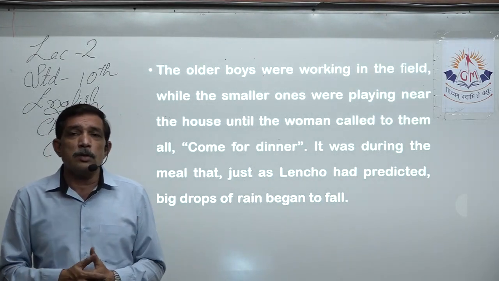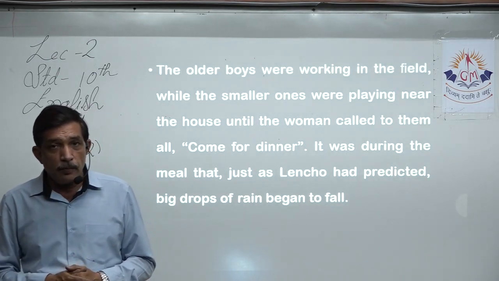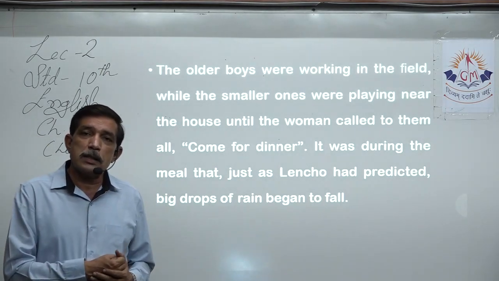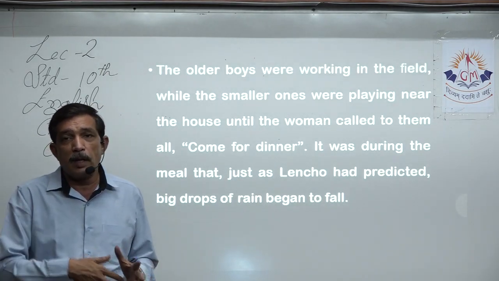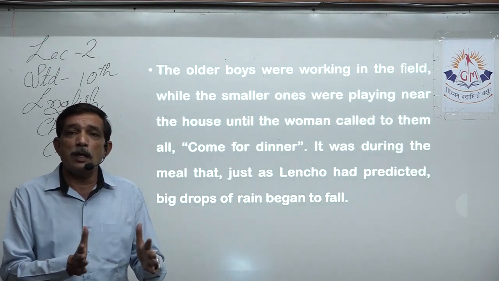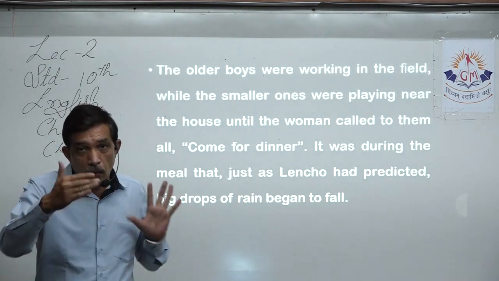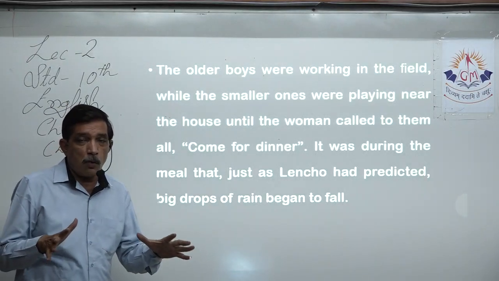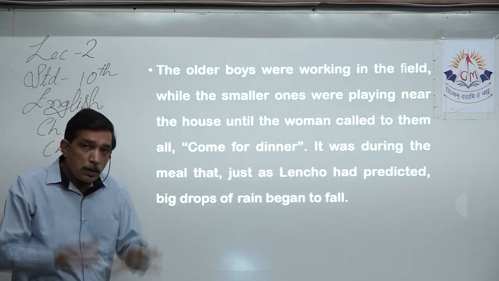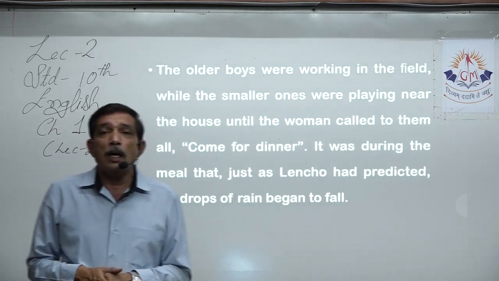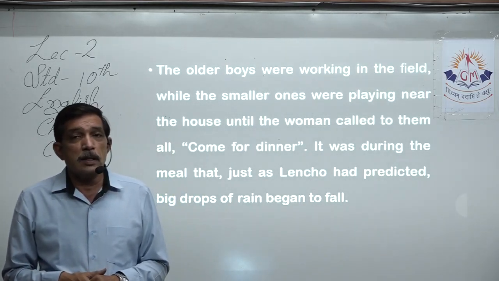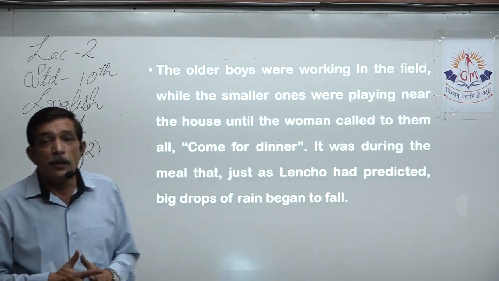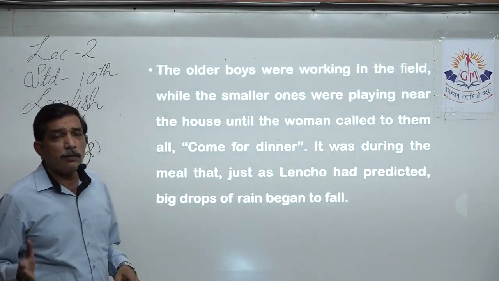Otherwise, the children who have grown up, the older ones, are working in the field. Maybe they are removing the unnecessary weeds and plants that are growing. Otherwise, they might be making the path clear for the water to go, so that the water does not overflow outside the field. When the rain comes, enough water is stored in the field and slowly it seeps inside the ground. They will also look after the plants, constantly monitoring them so that there is no disease and no insects infecting them. So that's the normal work of the field.